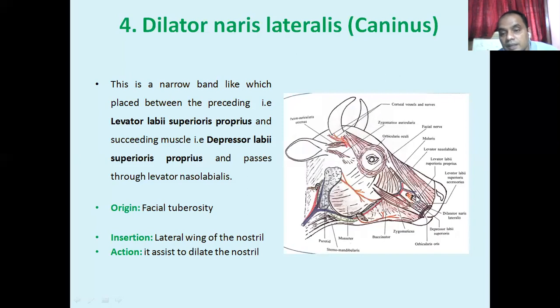So this is the levator labii superioris proprius. Between these two, I told you two muscles, the levator labii superioris proprius and the dilator naris lateralis. This is a narrow band-like muscle placed between the levator labii superioris proprius and the depressor labii superioris proprius.